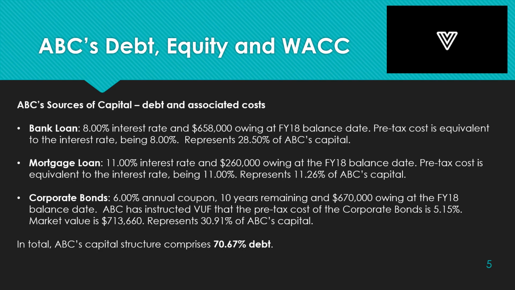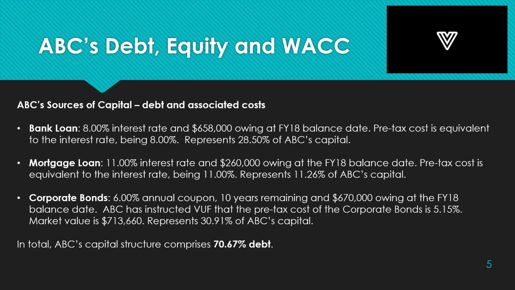ABC has various sources of debt, including a bank loan, a mortgage loan, and corporate bonds. The details of each are on the slide. ABC's pre-tax cost of debt for the bank loan and the mortgage loan is respectively 8 and 11%. ABC has instructed VUF that the pre-tax cost of the corporate bonds is 165 bips over the government securities rate of 3.5%, being 5.15% in total.